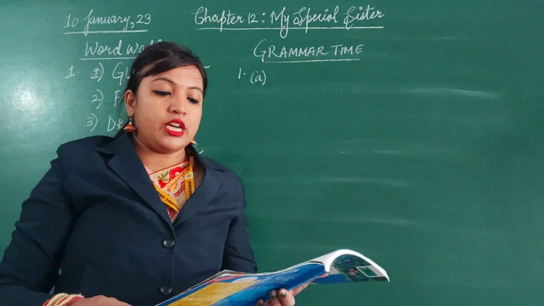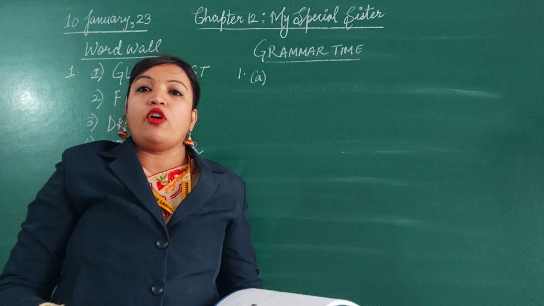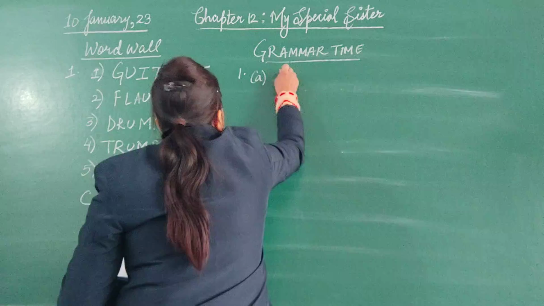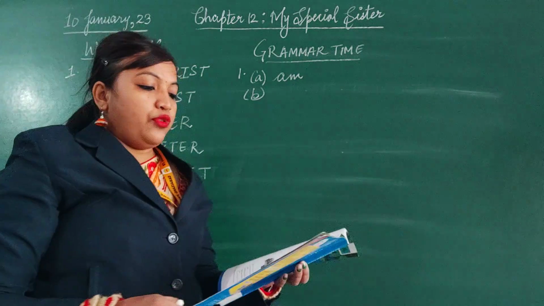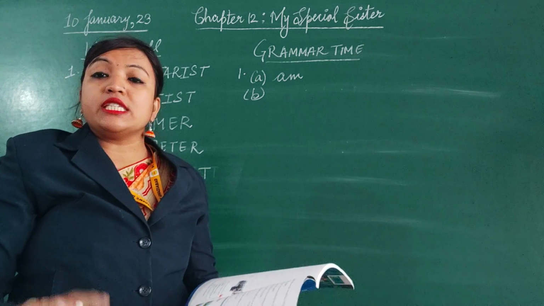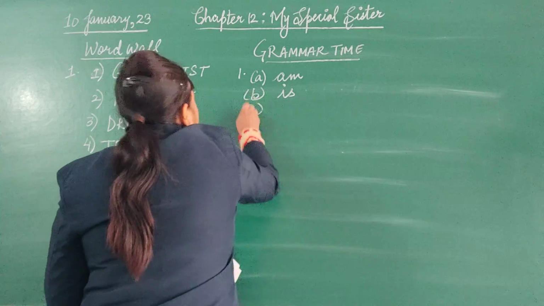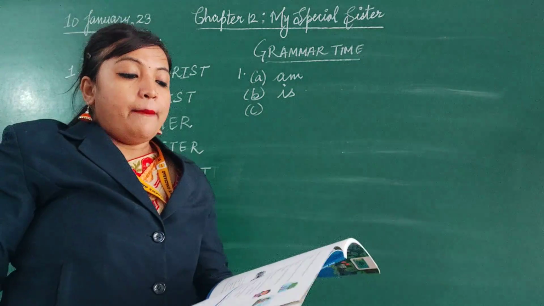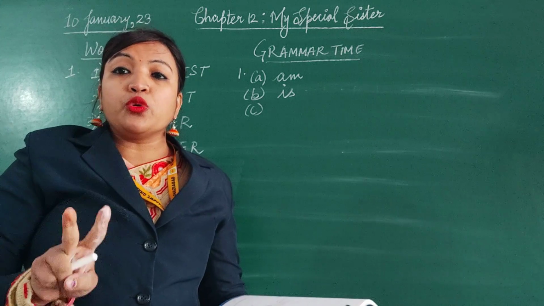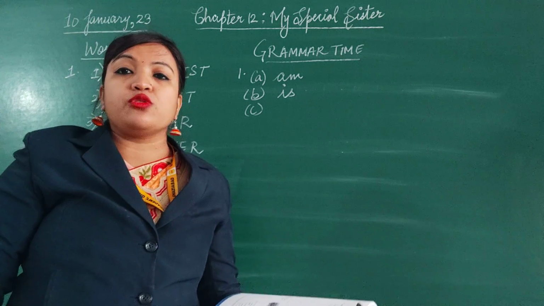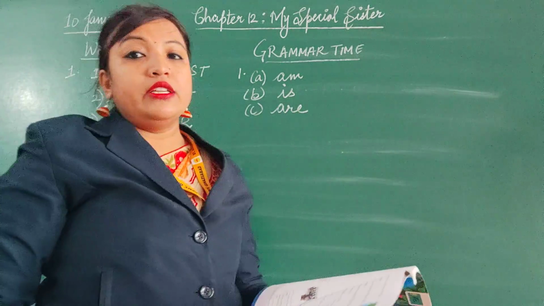First one, A part. I dash brushing my sister's hair. Now which helping verb will come? Am, is or are? I is always followed by helping verb am. I am. B part. My sister dash wearing a pink shirt. My sister is a singular subject, so what will come? Is. My sister is wearing a pink shirt. And third one, my sister and I dash wearing jeans. Now my sister and I are two subjects here, means plural subjects. So what will come? Are. My sister and I are wearing jeans.